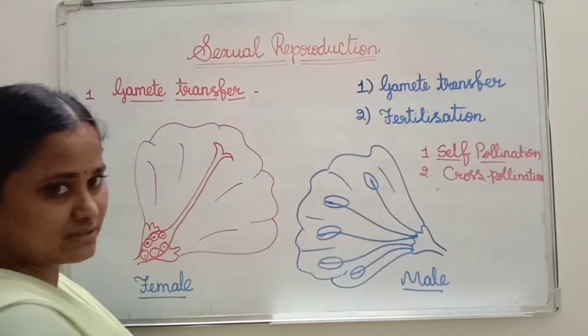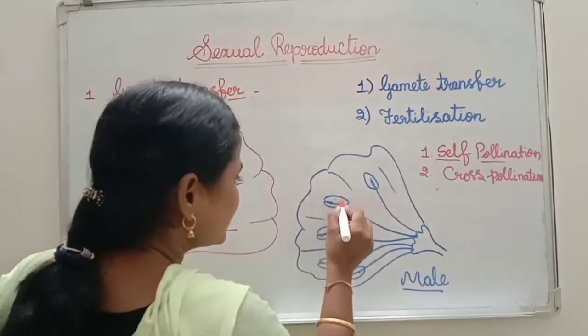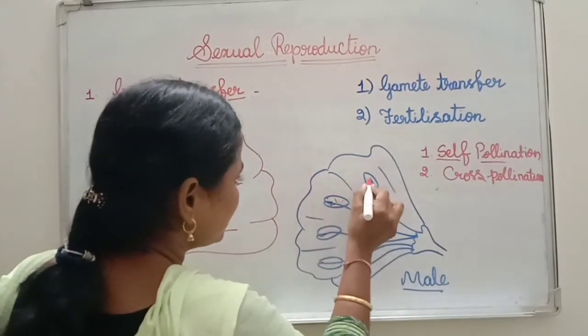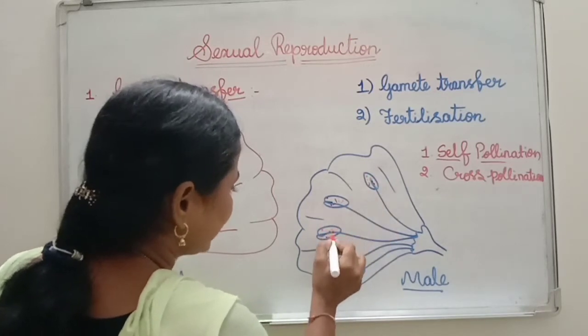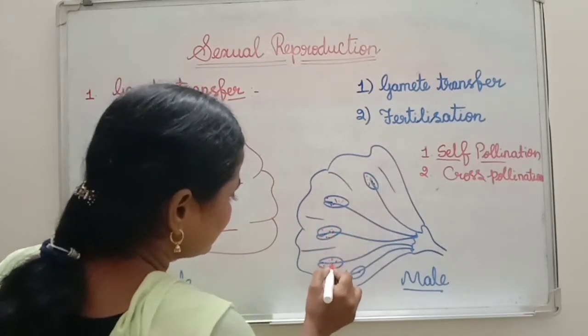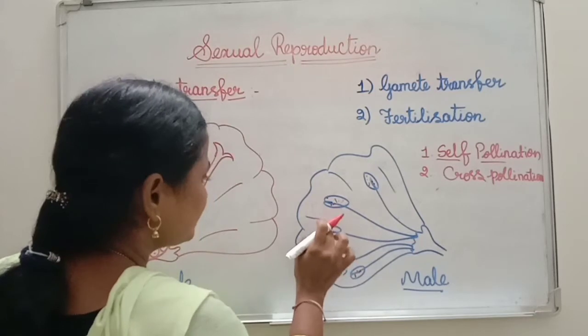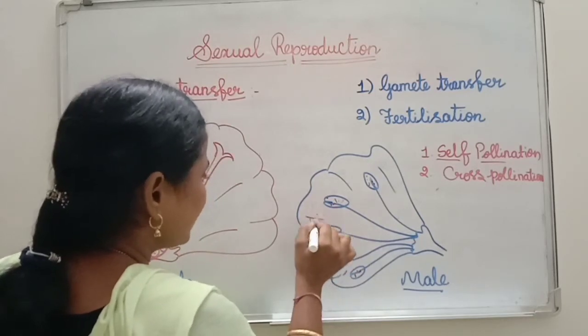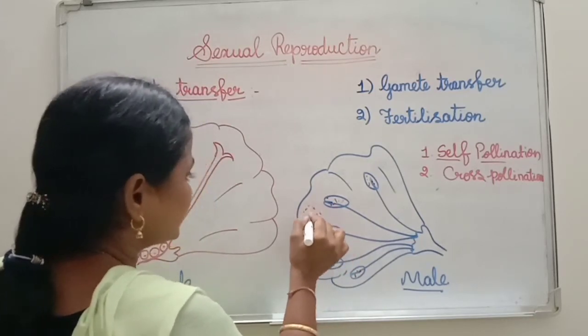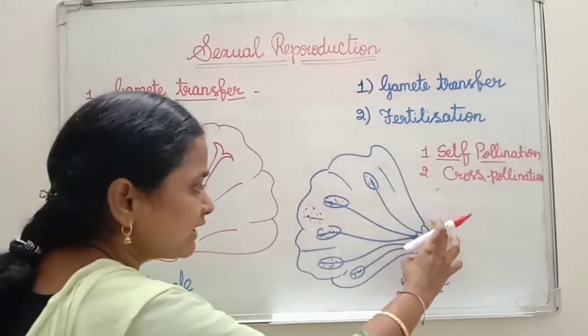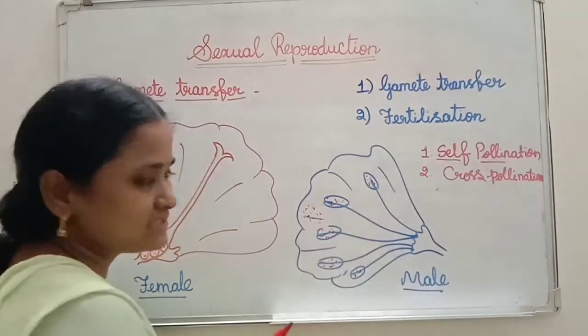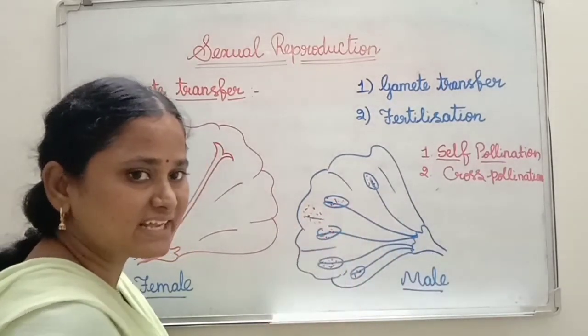After the maturation of the pollen grain, these pollen grains are released from the anther and then released to the outside. Here in this flower there is no pistil, that means stigma, style and ovary.